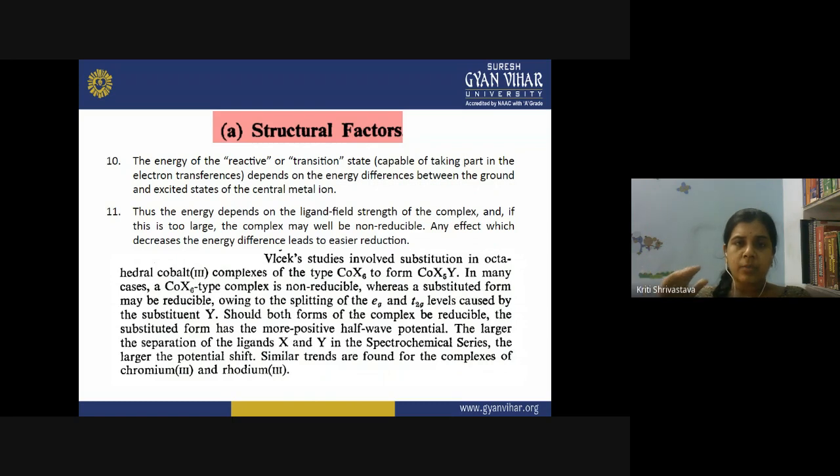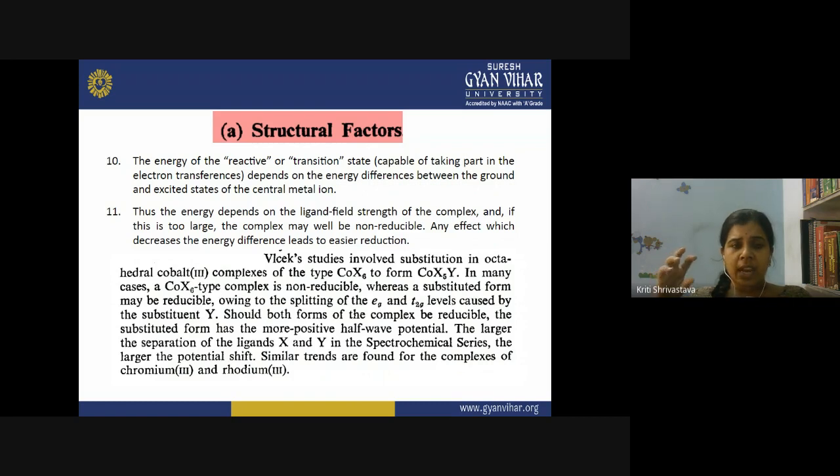So that energy difference between the ground and excited state will decide the energy of the reactive intermediate or the transition state during the reaction. That energy difference is what we get to know during spectroscopic analysis, whether you are applying IR spectroscopy, electronic spectroscopy or microwave spectroscopy. These are different forms of energy that you provide according to the energy difference between the ground and excited state of the central metal ion.